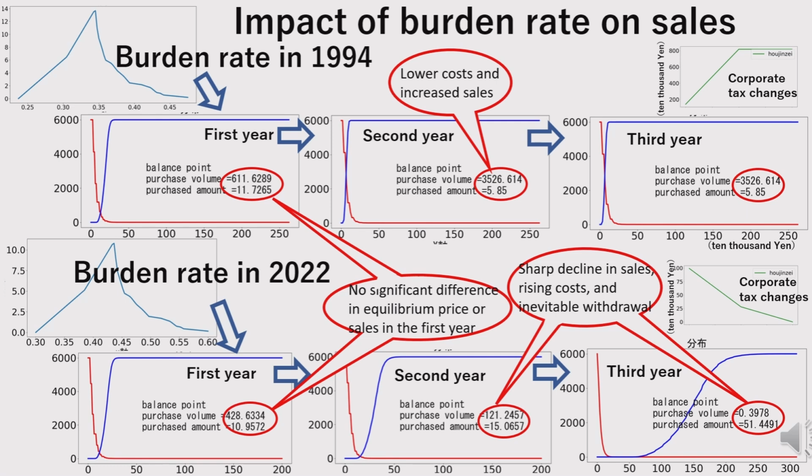Corporate tax impact. The graph on the far right shows how corporate tax payments change with each scenario. As the tax rate increases, the burden ratio rises, which reduces company sales and thus lowers tax revenue. This suggests that to improve fiscal health, tax reduction may be more effective than increasing taxes.